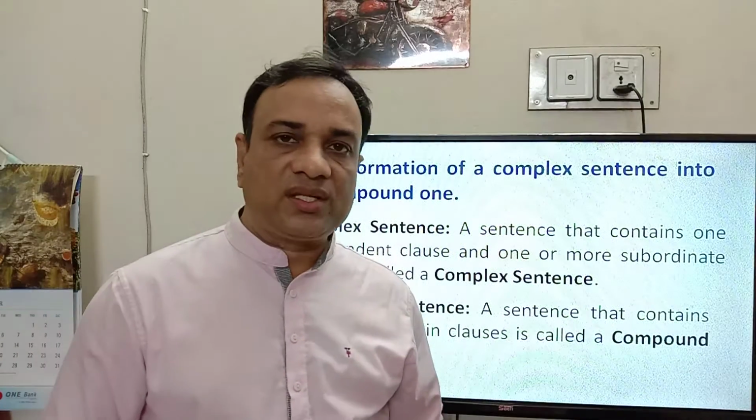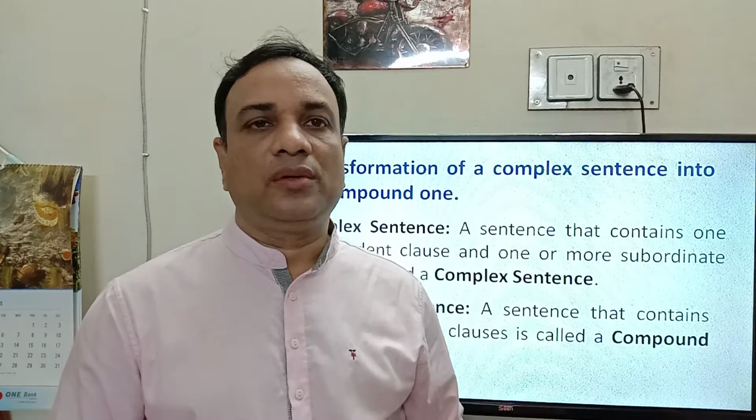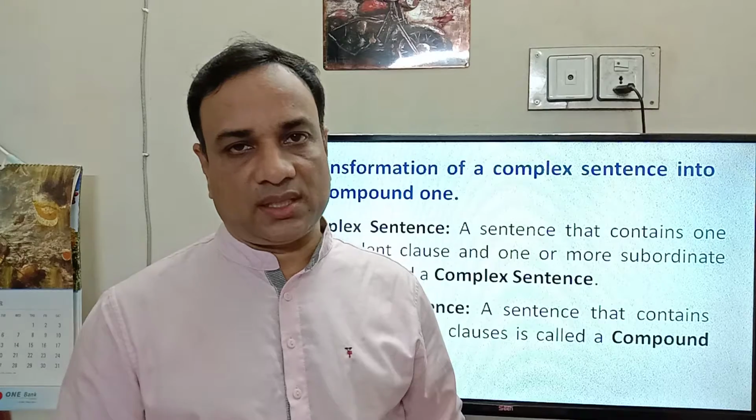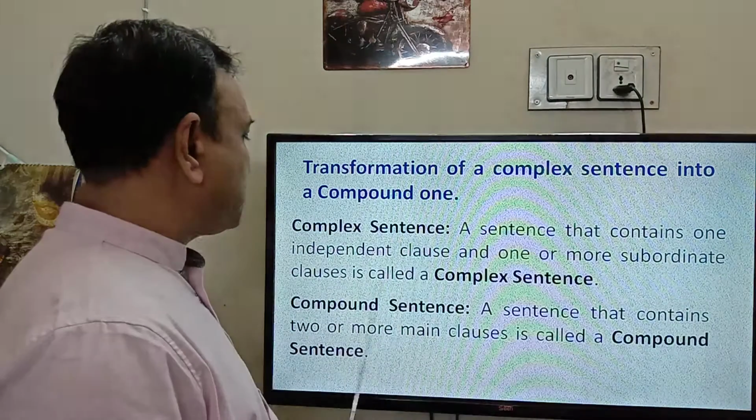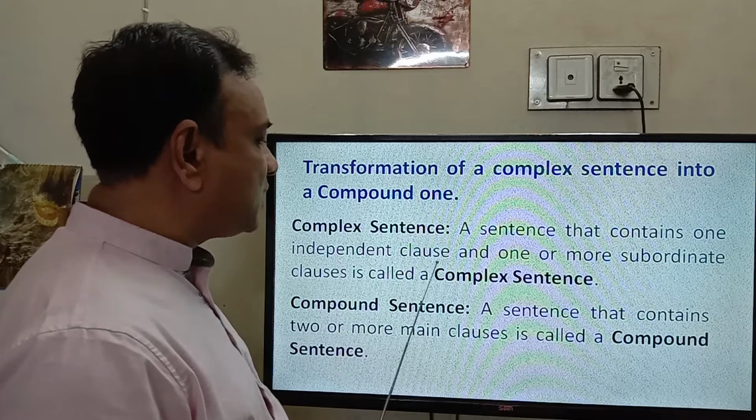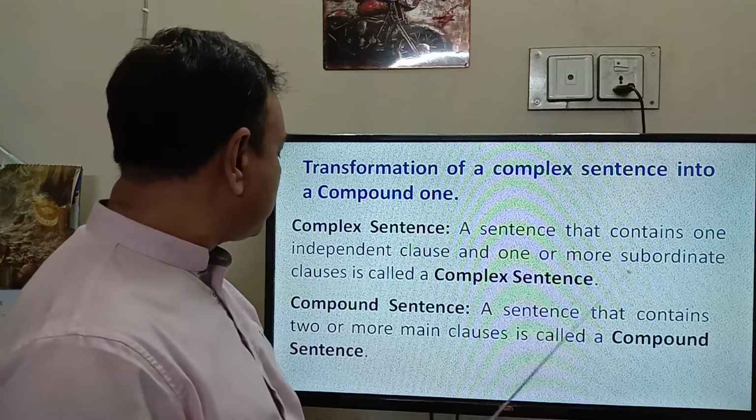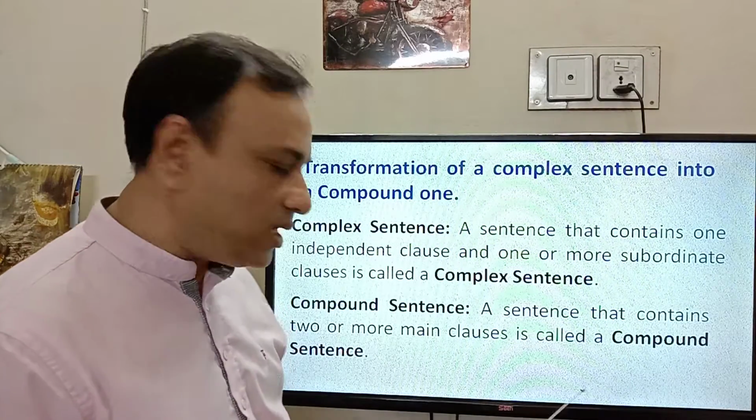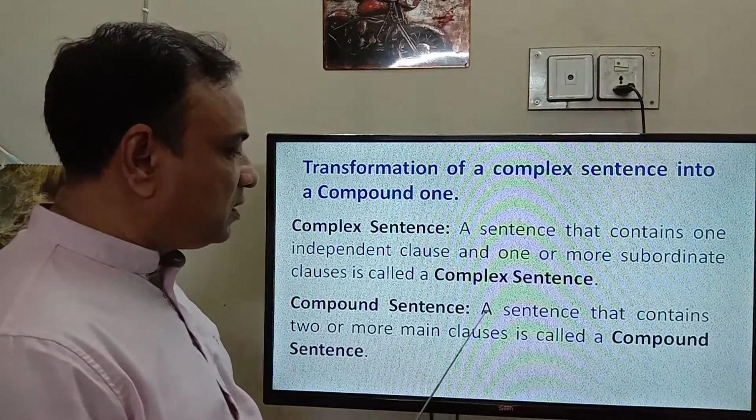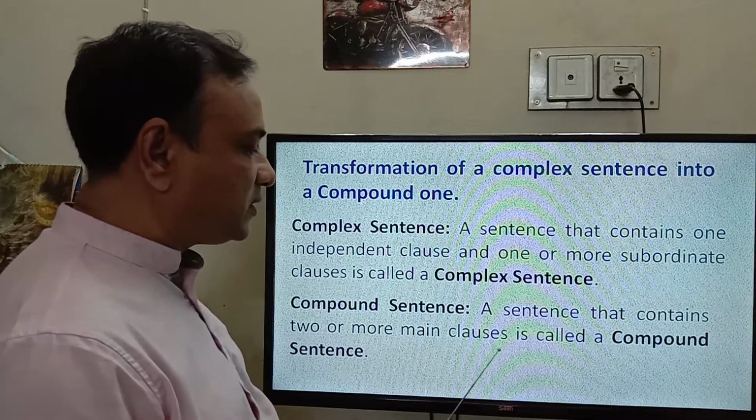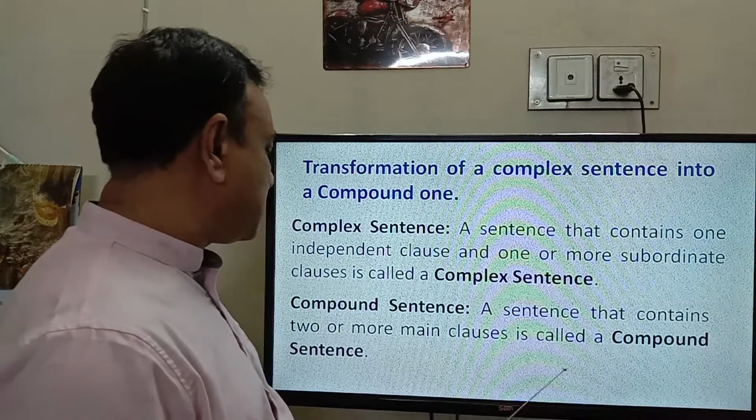So, at first, I would like to make differences between complex and compound sentences. Complex sentence: a sentence that contains one independent clause and one or more subordinate clauses is called a complex sentence. On the other hand, compound sentence: a sentence that contains two or more main clauses is called a compound sentence.